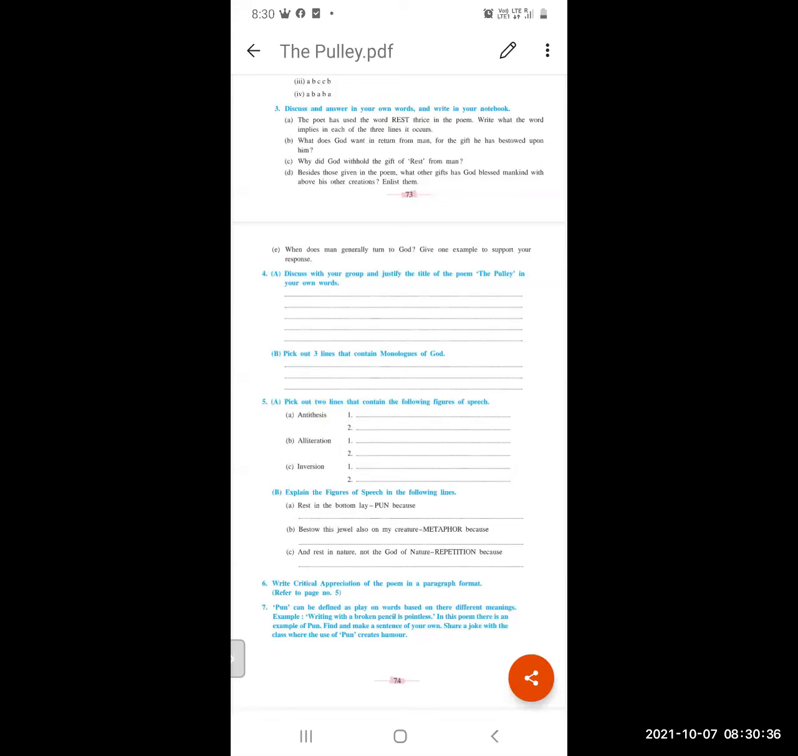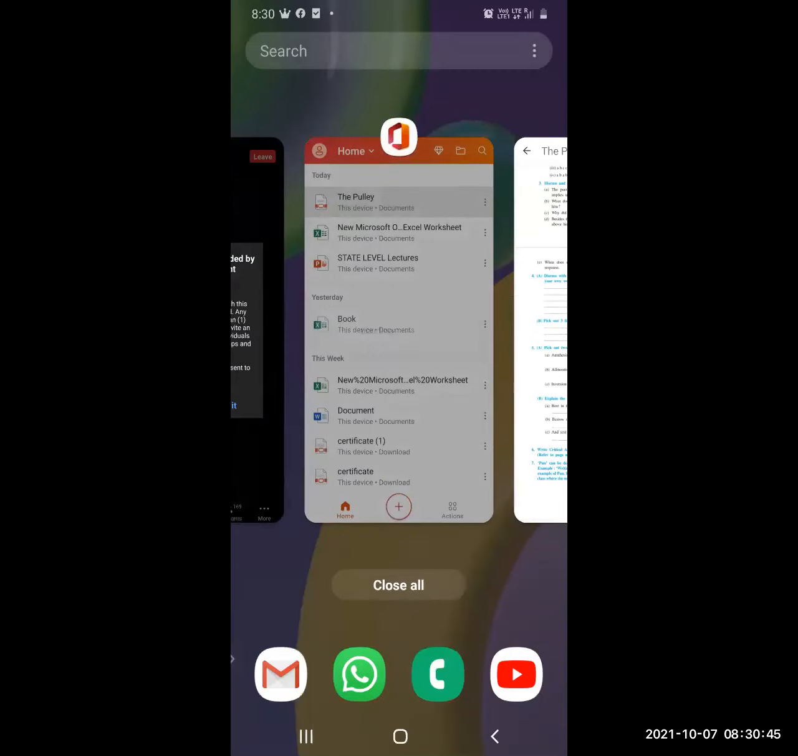Write a critical appreciation of the poem in a paragraph format. Refer to, sorry, we have already seen the appreciation of that poem.